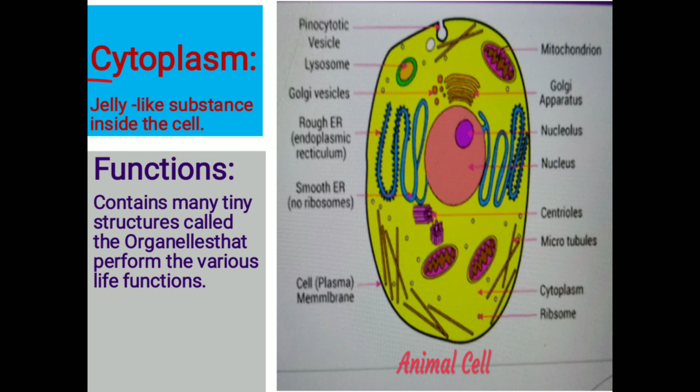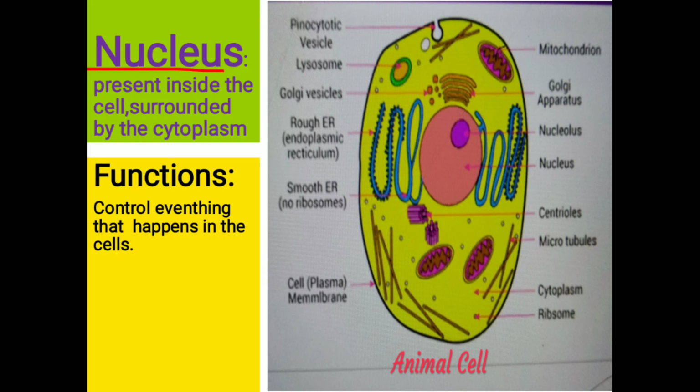Now, the second one is cytoplasm. Cytoplasm is a jelly-like substance that is present inside the cell. Besides this, cytoplasm also contains many structures called organelles. These are different organelles that perform different functions, just like the different organs of our body perform different functions.